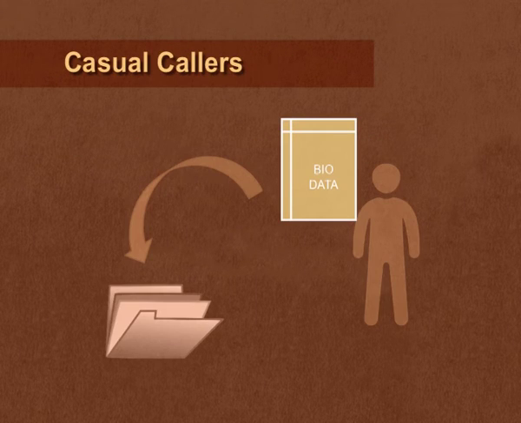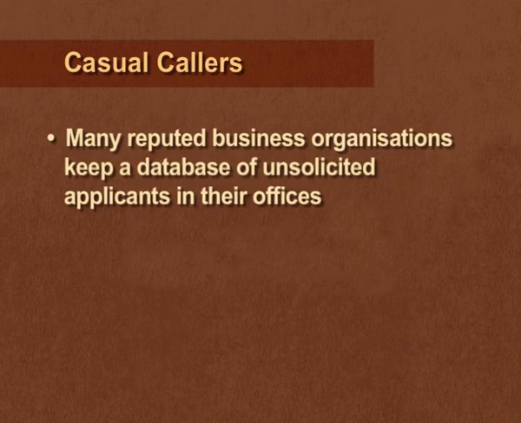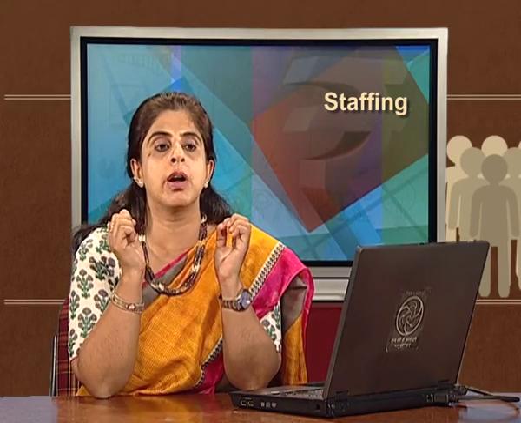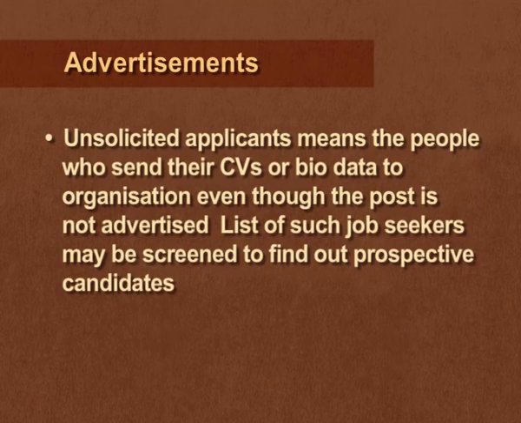Second method is casual callers. Many reputed business organizations keep a data of unsolicited applications in their offices. What we mean by unsolicited application is, there are some applicants who give their CVs or biodatas to the organization, although there is no post advertised. So the organization keeps all those CVs and biodatas with them, and a list of such job seekers can be prepared and screened to fill the vacancies when they arise in the organization.